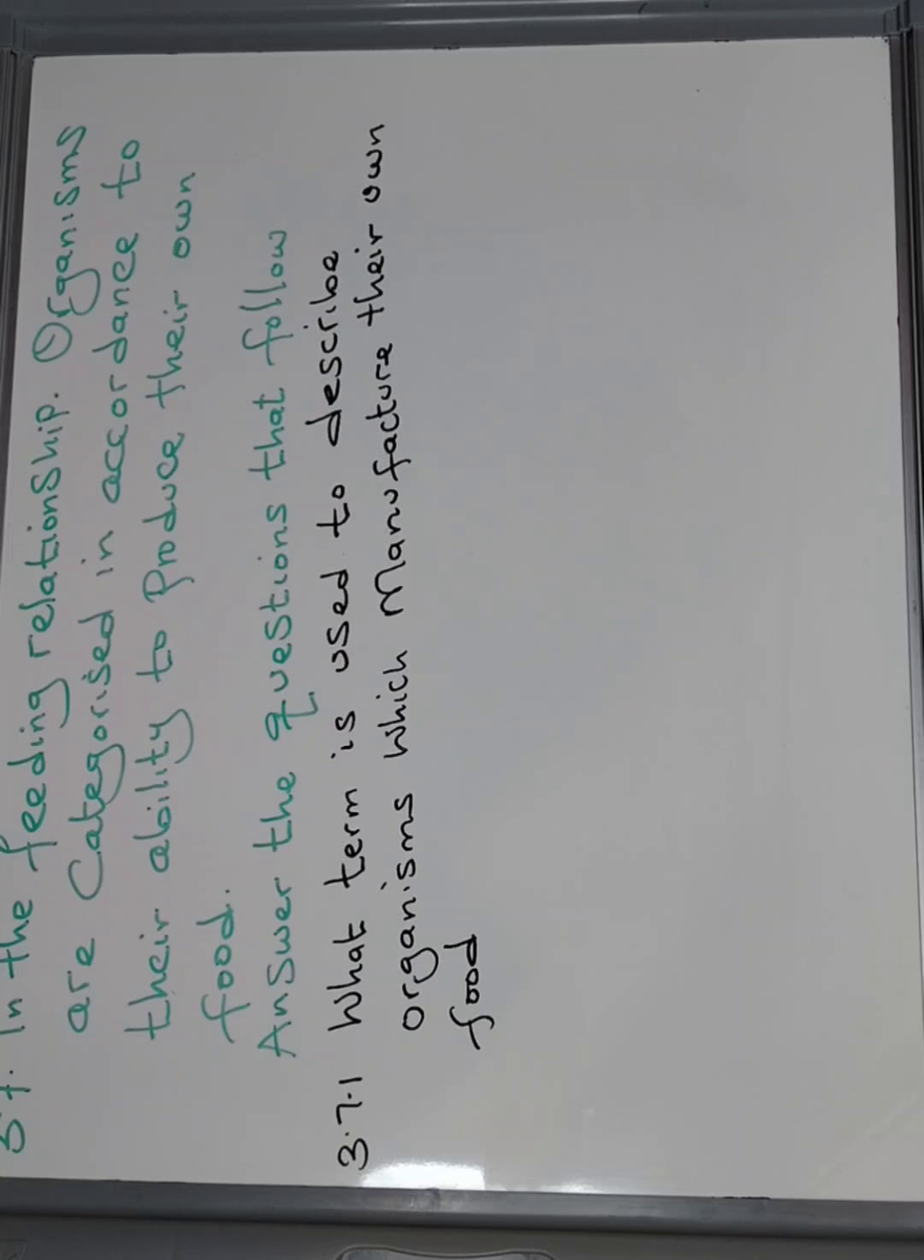Okay, but that's not the answer. What term do we use to describe them? The term is producers. Plants are producers because they make food. Another term we can use for producers is autotrophs. Plants are autotrophic in nature. Let's put that one down.